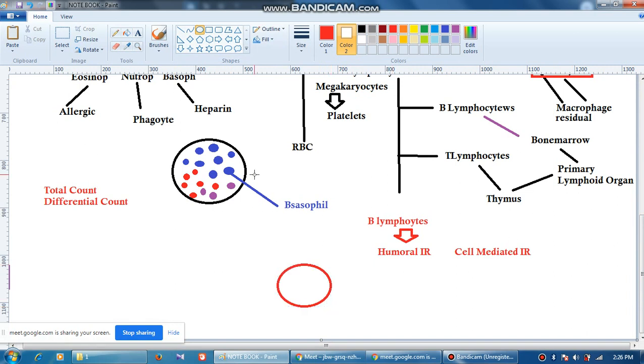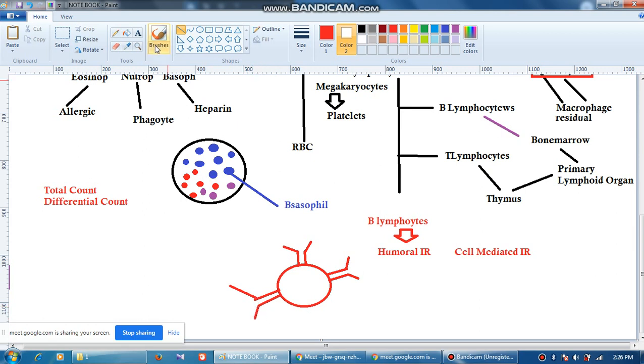If you do an electron microscopy, then you will see that on the surface of the B lymphocytes there are surface receptors, which will look like antennas. Can you see, like antennas?